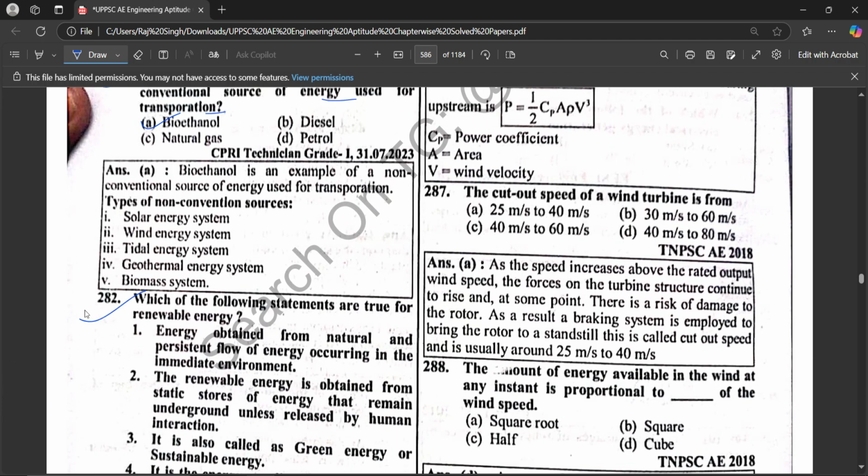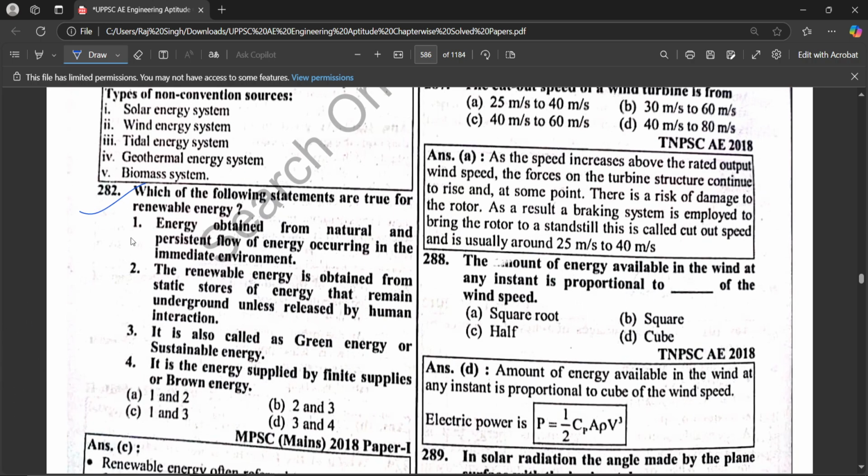Which of the following statements are true for renewable energy? First statement: energy obtained from natural and persistent flow of energy occurring in the immediate environment. It is correct. Second: renewable energy is obtained from static storage of energy that remains underground unless released by human interaction. It is wrong. Third: it is also called green energy or sustainable energy. It is correct. Fourth: it is energy supplied by finite supply or brown energy. It is wrong. Hence one and third, C is correct. Next question देखते हैं.